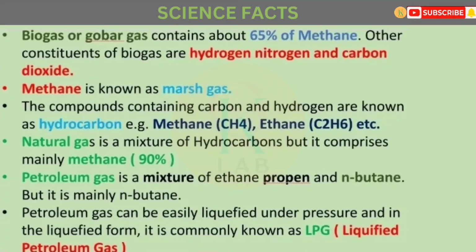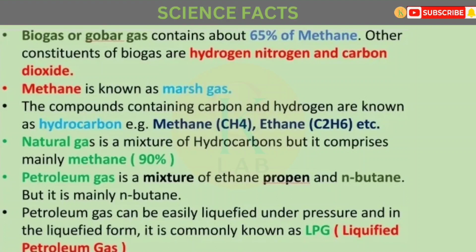Biogas or gobar gas contains about 65% of methane. Other constituents of biogas are hydrogen, nitrogen and carbon dioxide. Methane is also known as marsh gas. The compounds containing carbon and hydrogen are known as hydrocarbons. Some examples are methane, CH4, ethane, C2H6, etc.